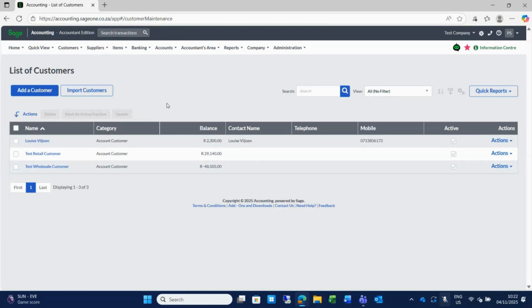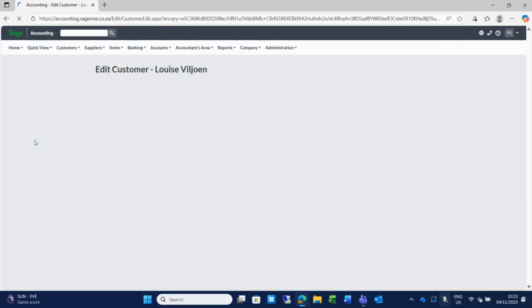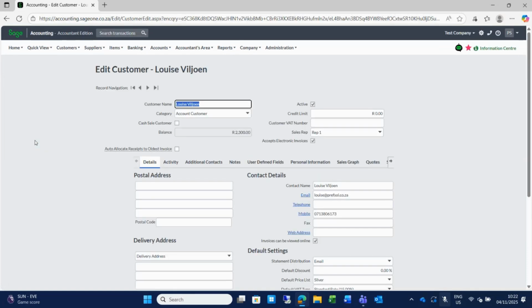All right, so your grid is very easy to read, and important to remember is if something is blue, you can click on it to open it. And you will also have actions here towards the right, which I will show you a bit more of just now. So if, for instance, we look at our list of customers currently, we look at my customer, just click on the blue to open it.